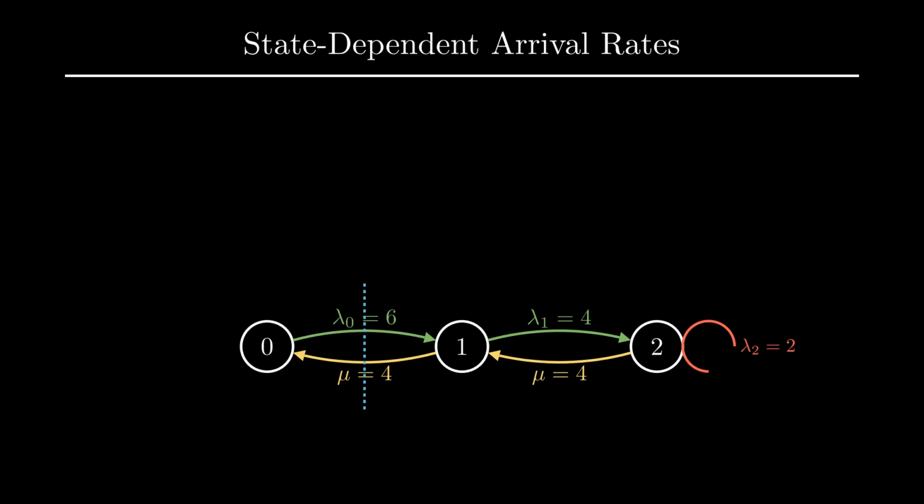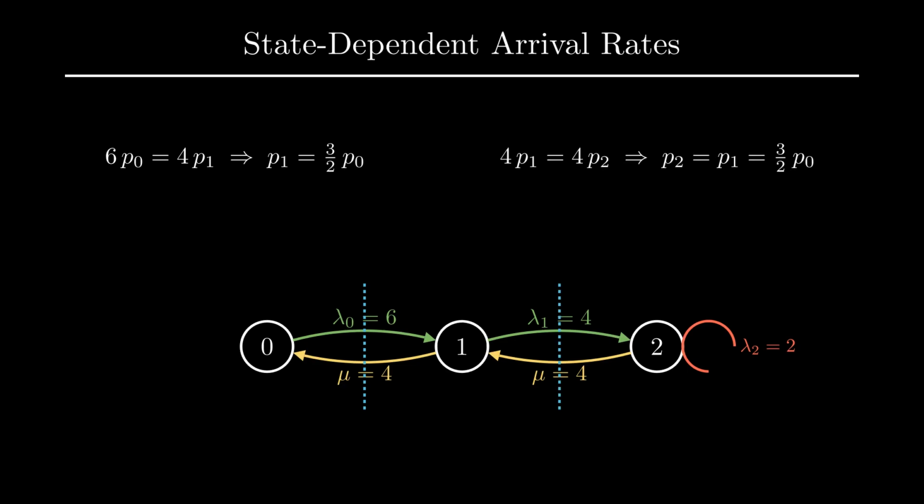When we apply the cut method, slicing between states 0 and 1, 6p0 equals 4p1. And between states 1 and 2, 4p1 equals 4p2. Normalizing, so probabilities sum to 1, yields p0 equals 1/4, and p1 and p2 each equal 3/8.